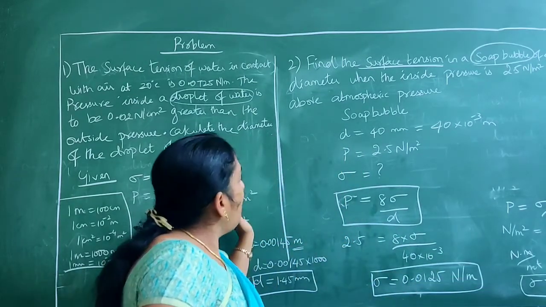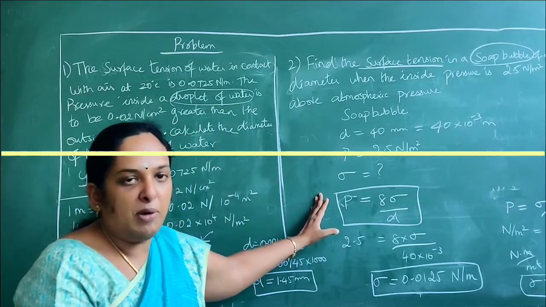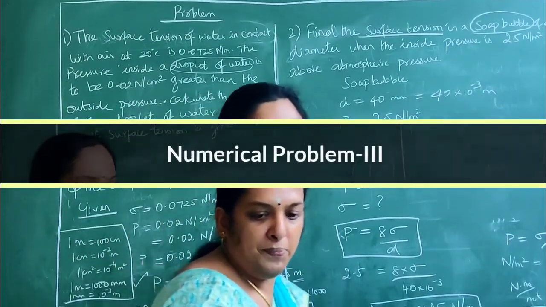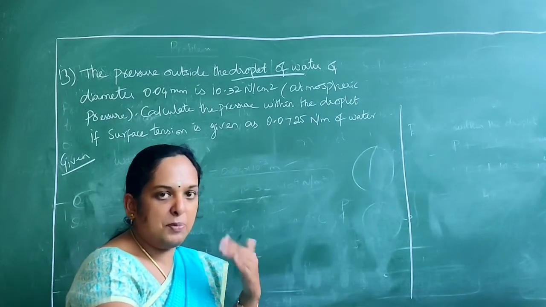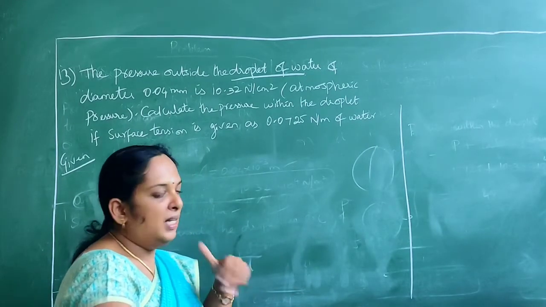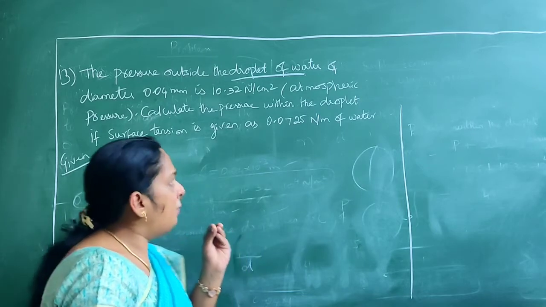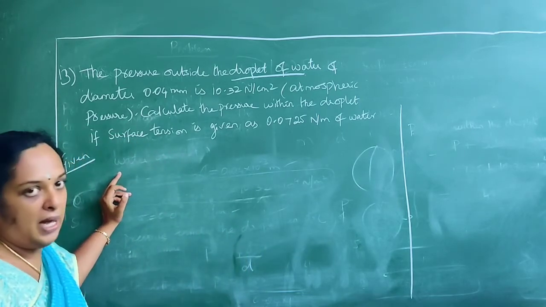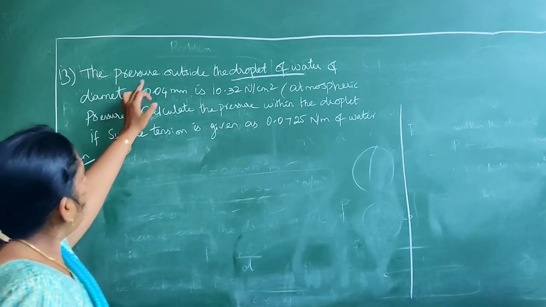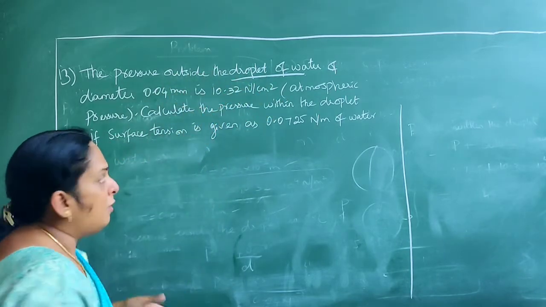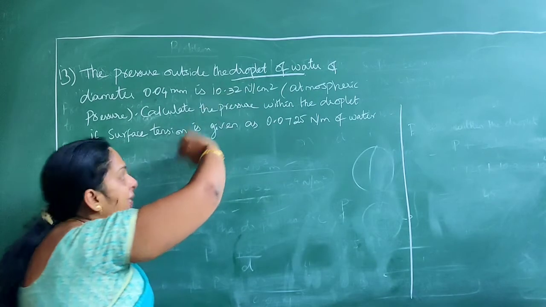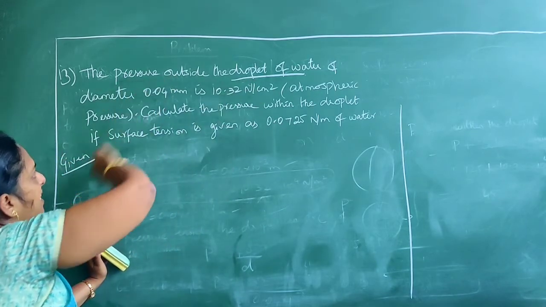Okay guys, so we have seen two problems. We will see one more problem, which differs from the previous problems. In the previous problems we got the direct reading, so you just substituted in the formula and got the answers, with only certain unit conversions. In this case, just read out the problem. The pressure outside the droplet of water. Here also it is only a droplet of water, and the pressure outside is given.